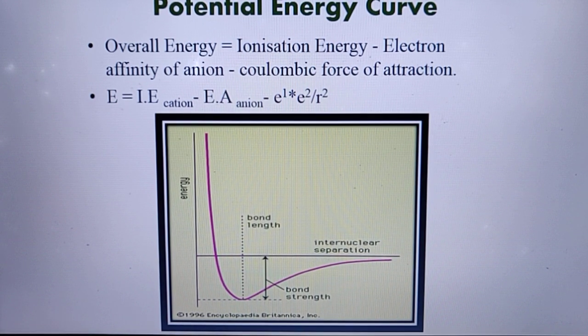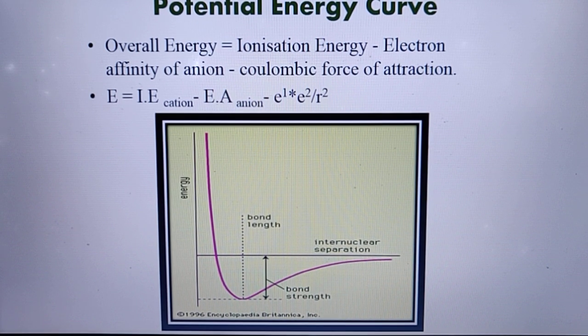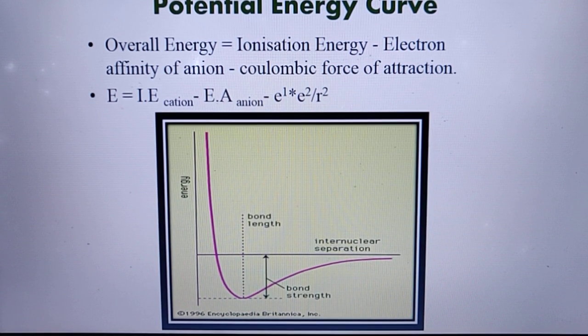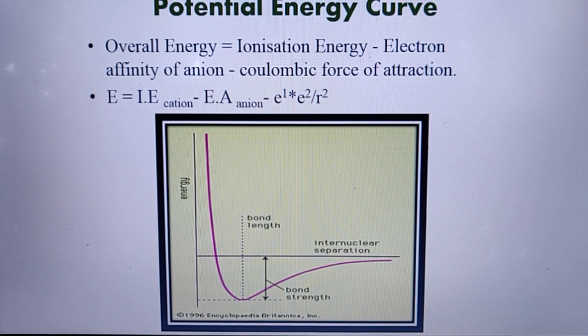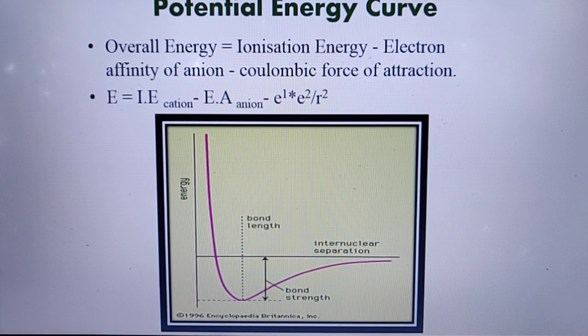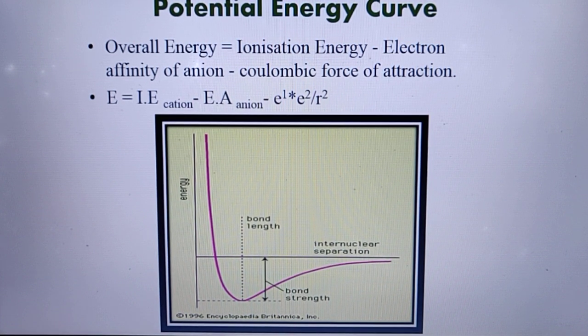That distance, when the electrostatic force of repulsion is more than the electrostatic force of attraction, is the minimum distance below which the two atoms cannot come close to each other, because they will become unstable. That minimum distance is known as the bond length or the bond distance between two atoms, because if that distance decreases, the electrostatic force of repulsion is more.